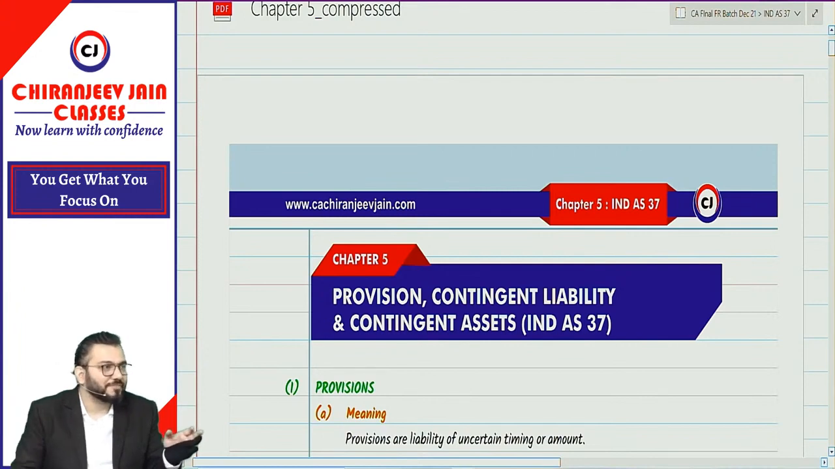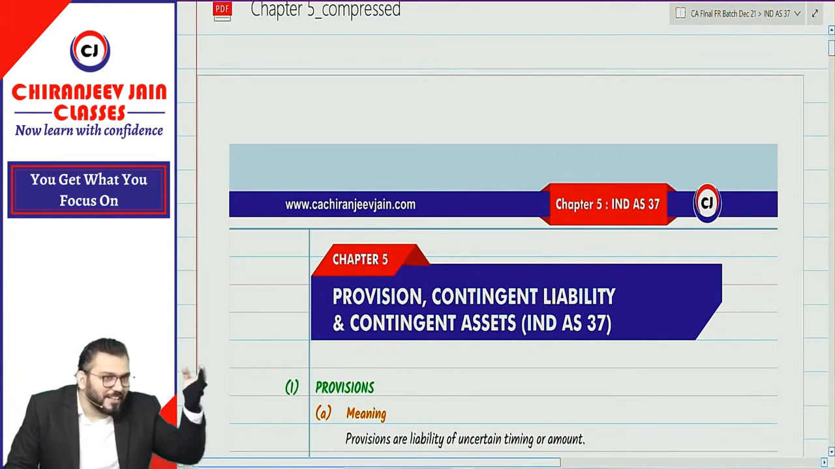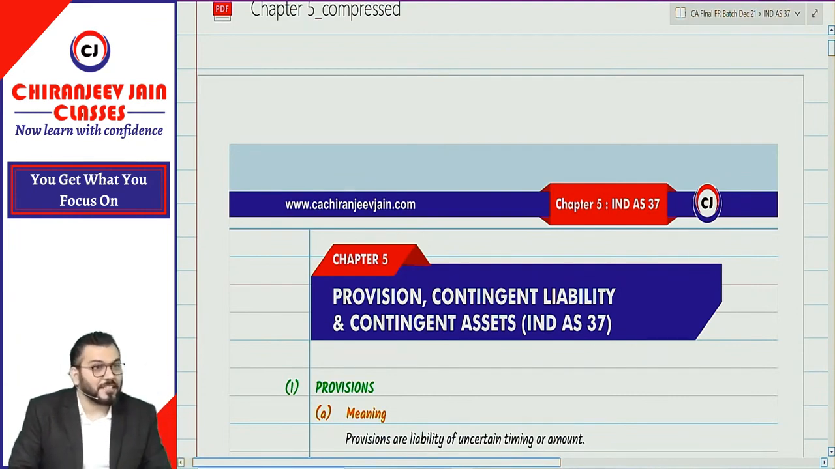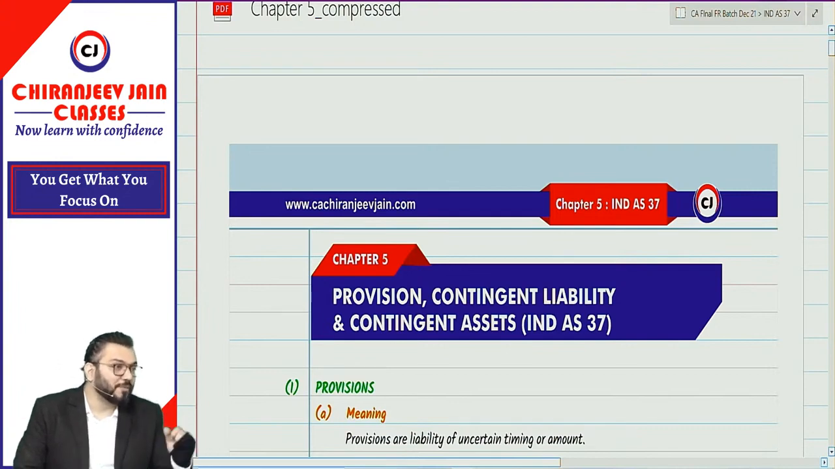Some doubt is there. Someone is saying provision is not a liability. But you write in the balance sheet, you write down provision on the liability side. Negative asset. So why are you writing it on the liability side? Negative asset does not mean it is a liability. So you are saying provision is not a liability.